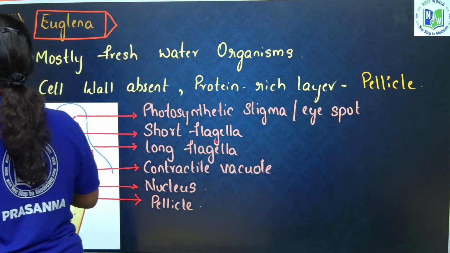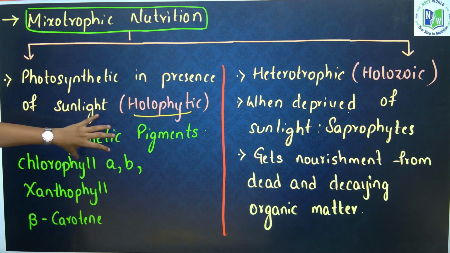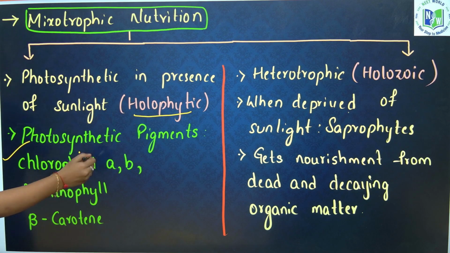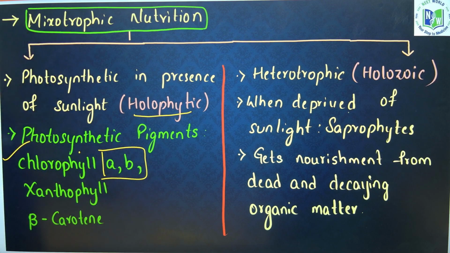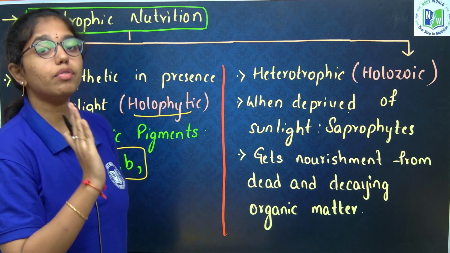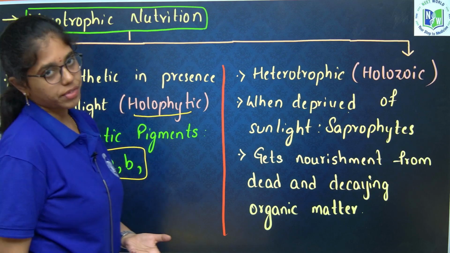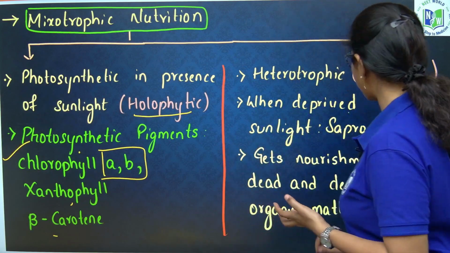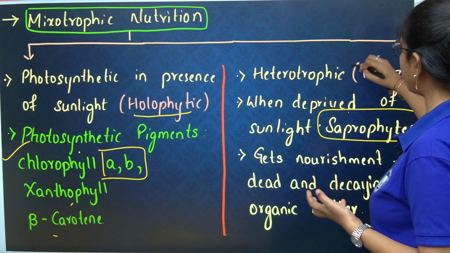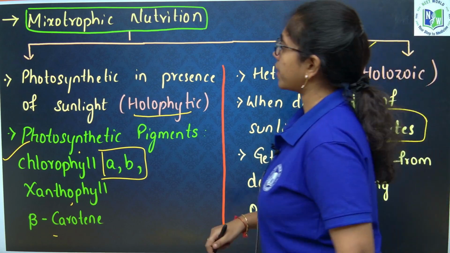Next, Euglena has a special mode of nutrition called mixotrophic nutrition, wherein in the presence of sunlight, it acts as holophytic because it contains photosynthetic pigments like chlorophyll a, b. Both in chrysophytes and dinoflagellates, you have chlorophyll a, c, but in Euglena, you have chlorophyll a, b, like how you see in higher plants, and xanthophyll and beta carotene. In the absence of sunlight, when the Euglena is deprived of sunlight, they conduct saprophytic mode of nutrition, which you will call holozoic nutrition. They get nourishment from dead and decaying organisms.